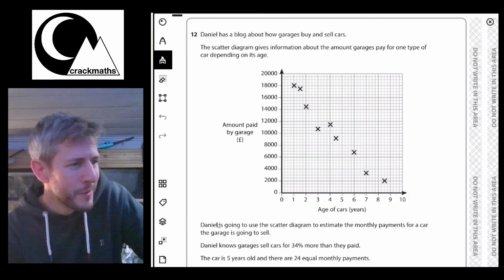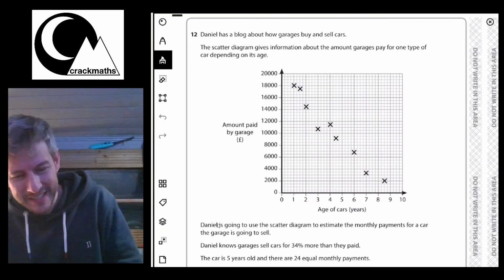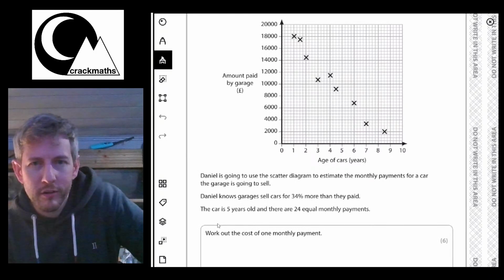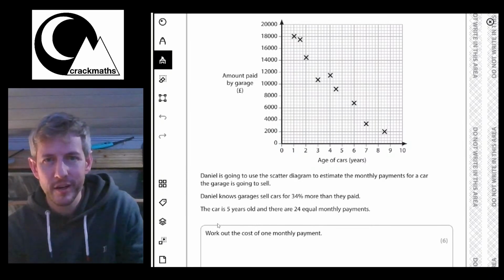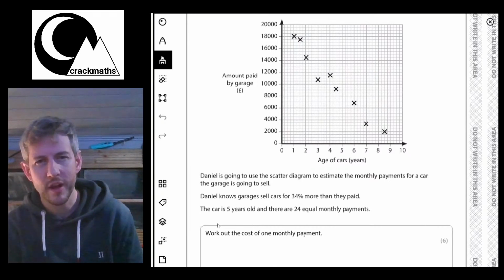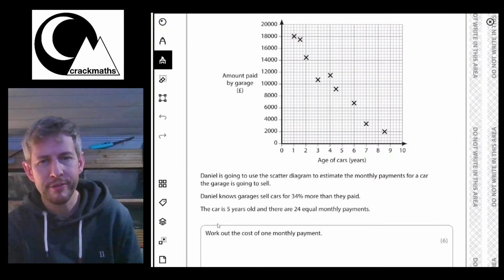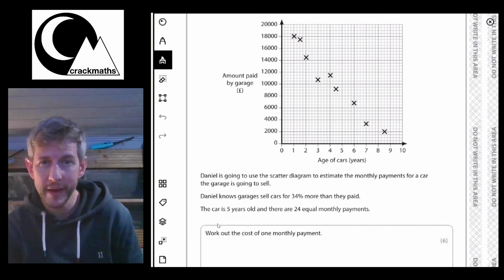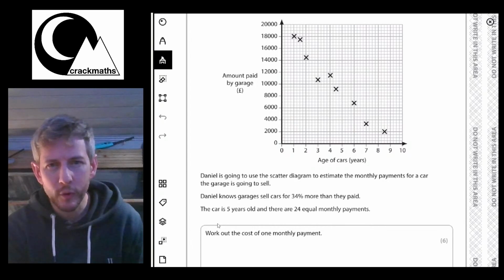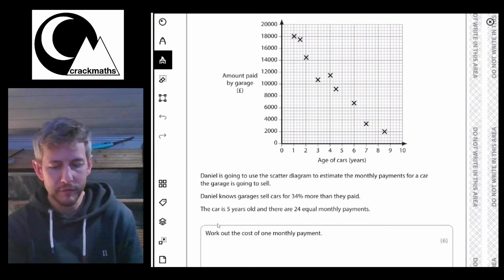Let's have a look at the question, actually. I think that's what we need to really find out. It says here, Daniel is going to use the scatter diagram to estimate the monthly payments for a car the garage is going to sell. Daniel knows garages sell cars for 34% more than they paid. Makes sense? The car is 5 years old and there are 24 monthly payments. Work out the cost of one monthly payment.